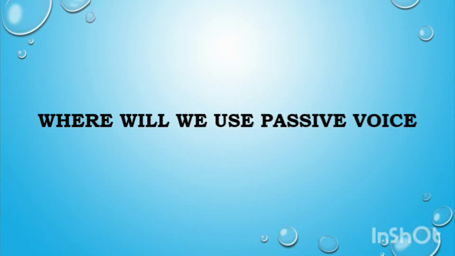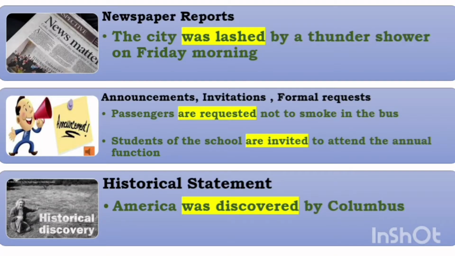So in certain cases we prefer using passive voice. So now we will see how we can use passive voice to make a sentence effectively and in which cases. So let's start. First, in case of newspaper report, we prefer to use passive voice in certain sentences to make the expressions more attractive to the reader.